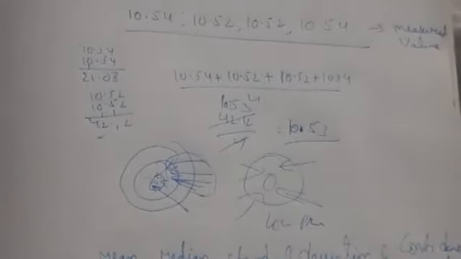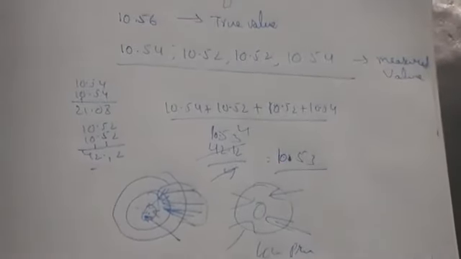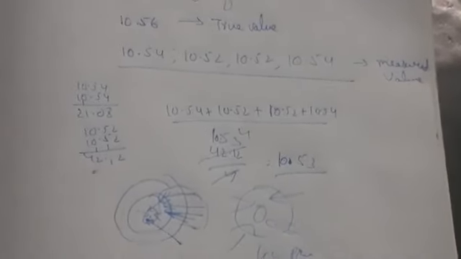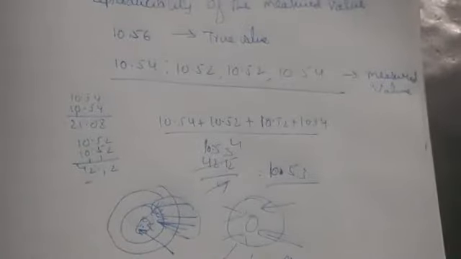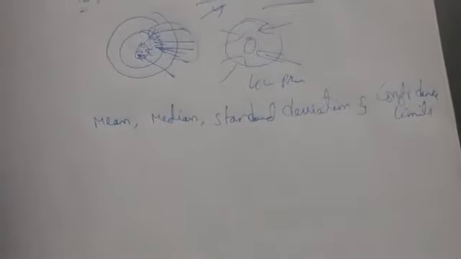So this is about accuracy and precision. Accuracy is nothing but the accurate value it will give. Precision is nothing but how close the measured values are. So reproducibility of the values we call precision. In the next class we can discuss mean, median, standard deviation and confidence limits. Thank you.